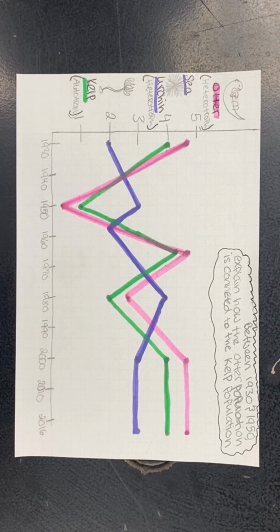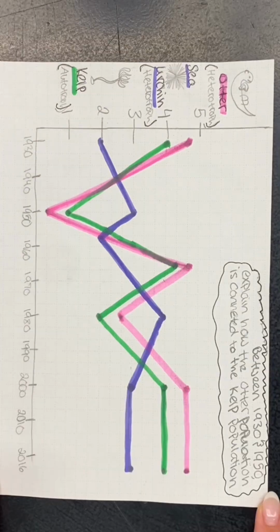A food chain is much more simple and only involves a linear pathway of energy being transferred between just a few organisms in an ecosystem, but it can also be useful in seeing how a limiting factor impacts a population size. In this graph, we can see that from 1930 to 1950, the otter population declined.